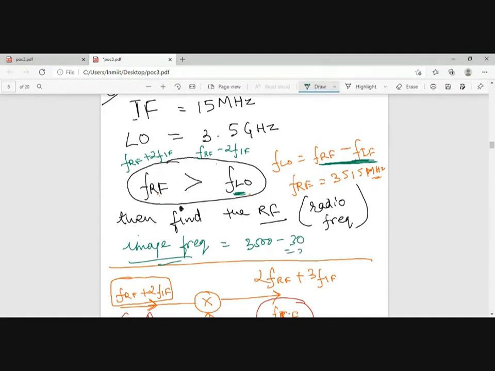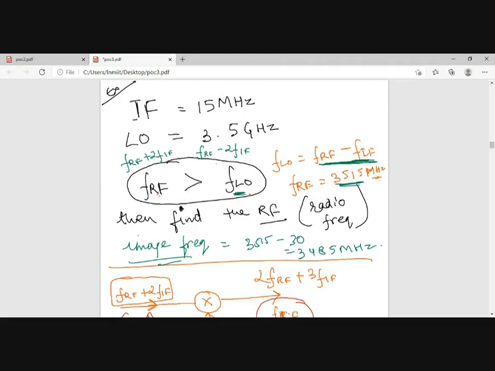Sorry, RF is 3515. Image is 3515. This 3515 minus 30, so this will be 3485. ठीक है?